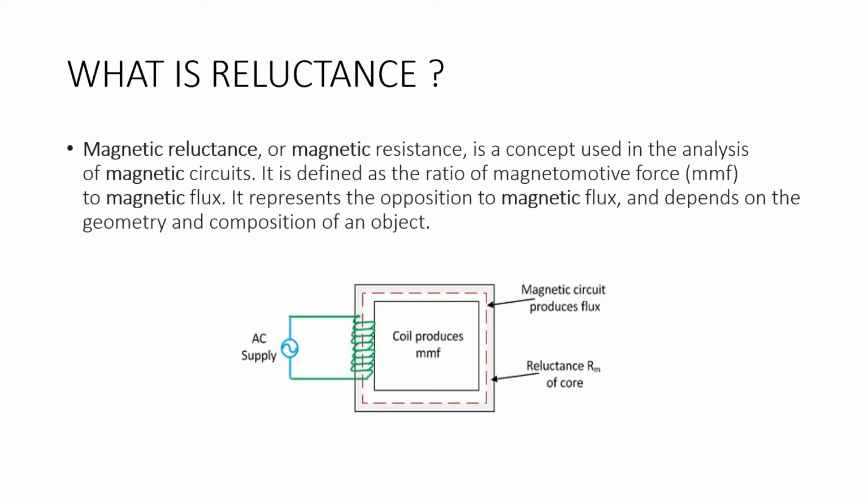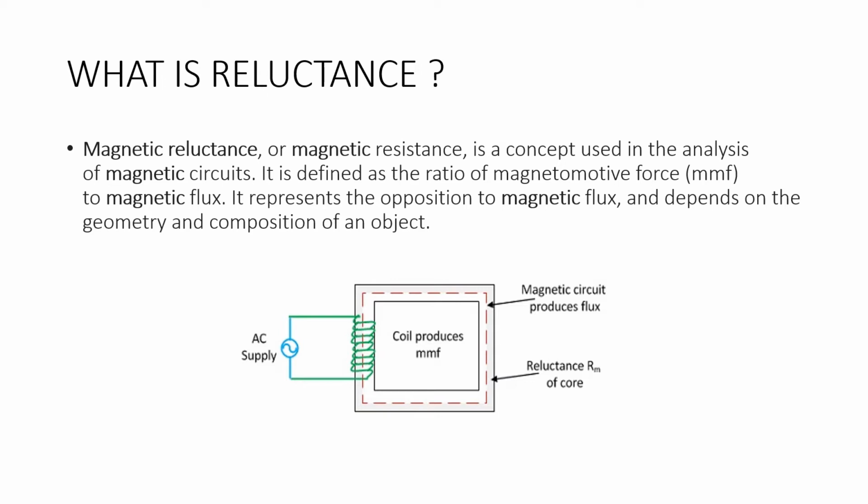From the figure, if we give an AC supply to the coils which are wound on the iron core, this electric supply will be responsible for setting up a magnetic flux in the core. So opposition to the formation of this magnetic flux is called reluctance.